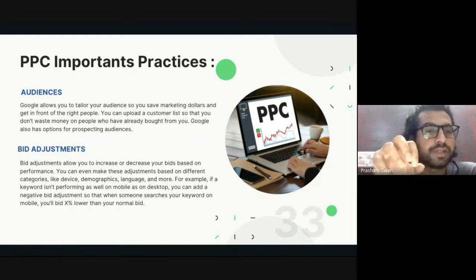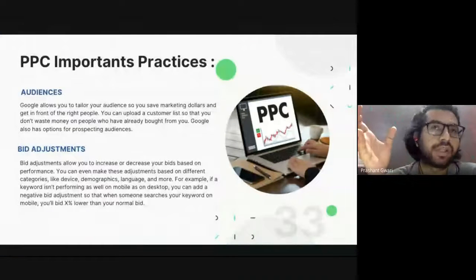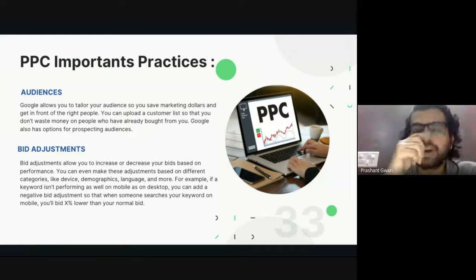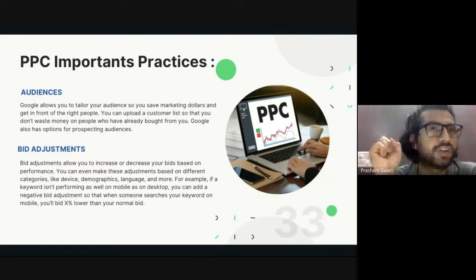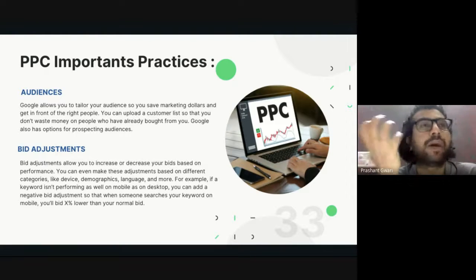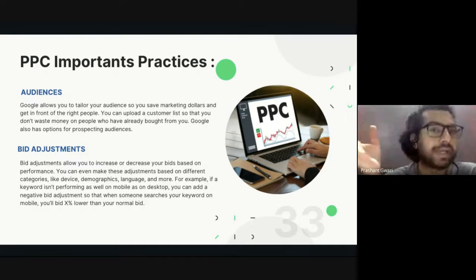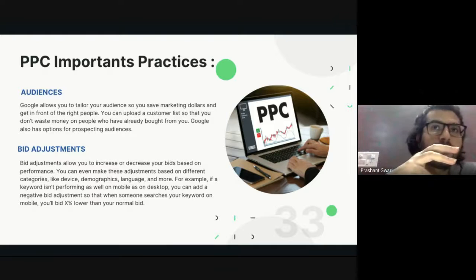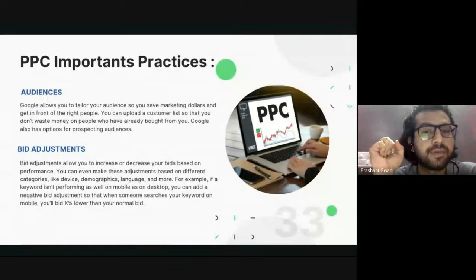There are lots of options available under the audience section, where you can create different types of audiences, custom audiences like we used to create on Facebook: those who visit our website, or those who take a certain kind of action on our website, or those who actually buy a product from our website, or those who add a product into a cart but don't buy it. So Google allows you a lot of options to tailor your audiences when you are targeting them, and it can save you a lot of money.